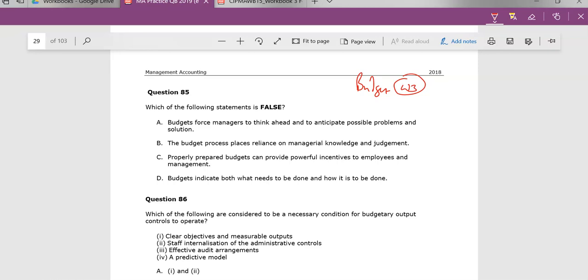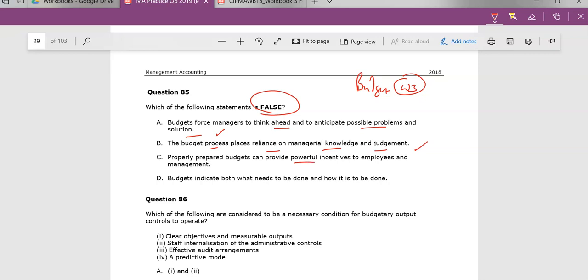So let's look at this. It says which is false. That's what you want to be careful of, reading the question carefully. Which is false. Budgets force managers to think ahead and anticipate possible problems and solutions. This seems fairly true. You can imagine this even without really studying the text in great detail. The budget process places reliance on knowledge and judgment. Yes, that is so true.